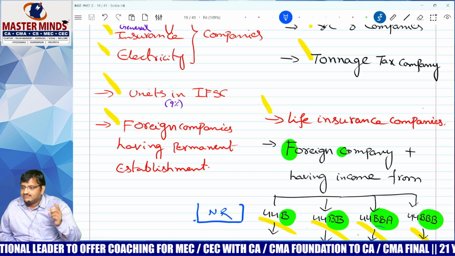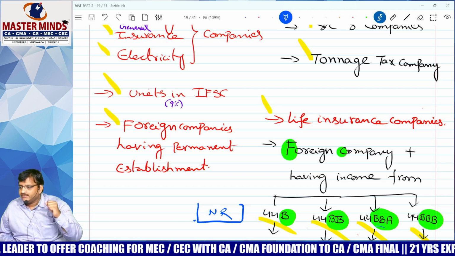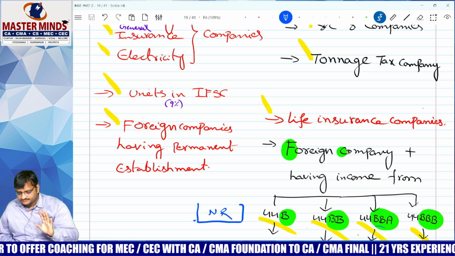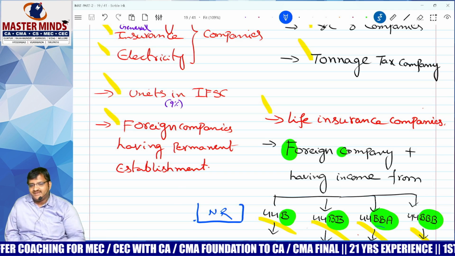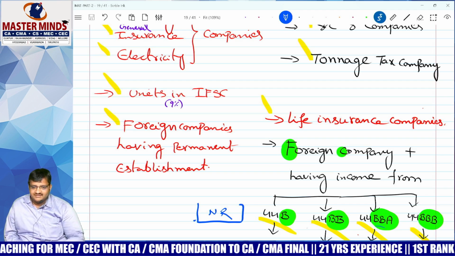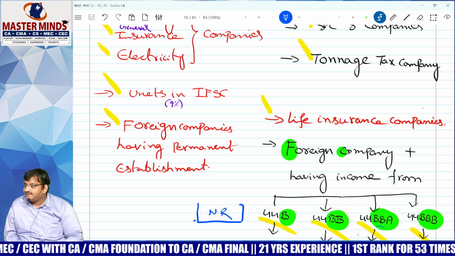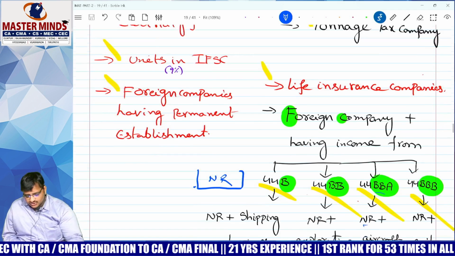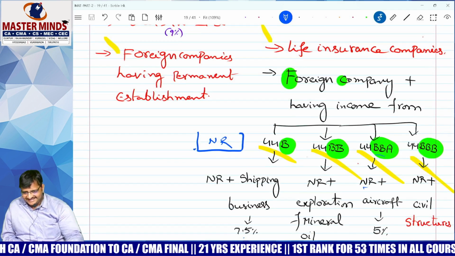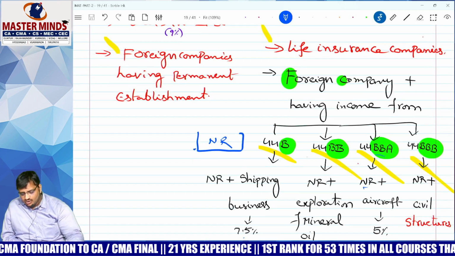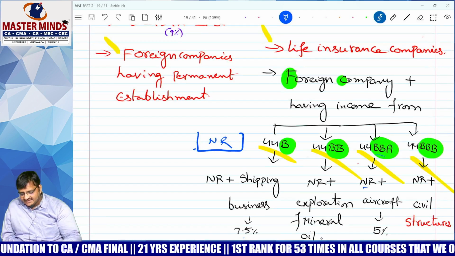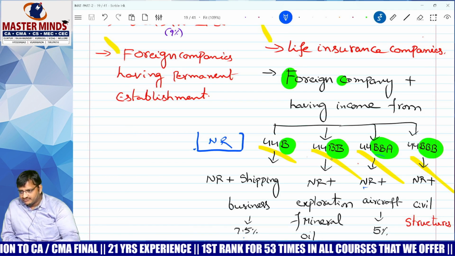What is the section? 44BBB. Next one, 44BB. In Dubai, that is known for petroleum. Correct? Yes. So, those who are in extraction of mineral oil, if you are carrying that kind of business, you are covered under section 44BB.